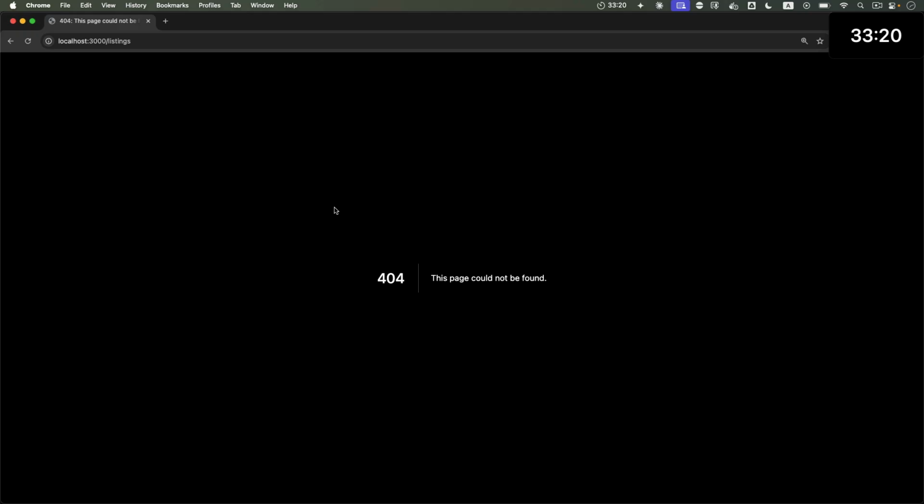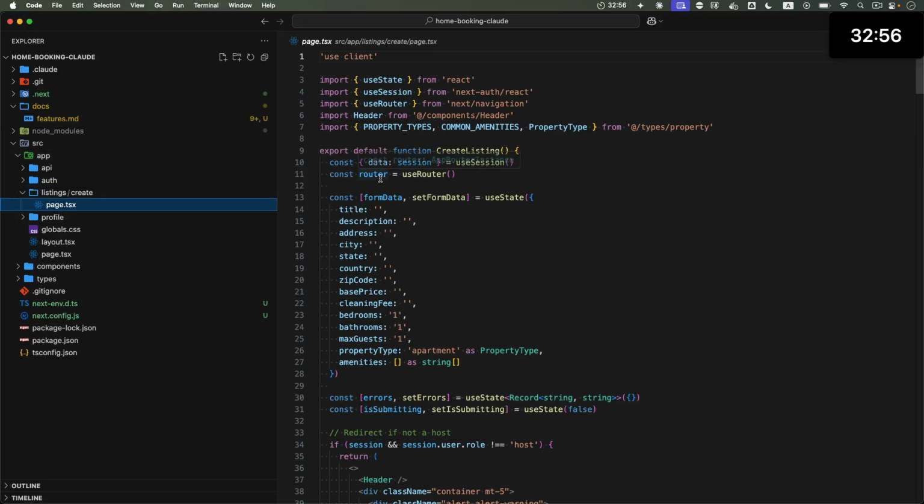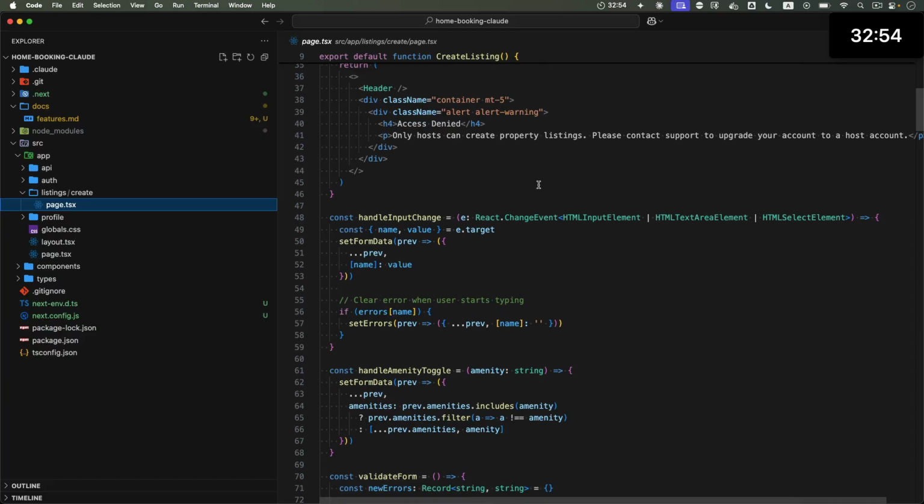We just built the form, right? But what happened when we built the form? How did it implement it? Let's take a look at the code real quick and check the page. Check the listings create page. What happens when you submit the form?